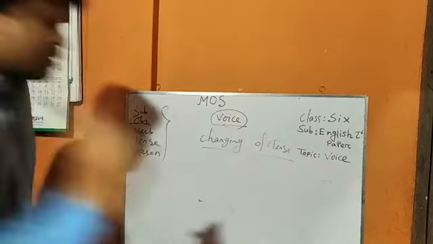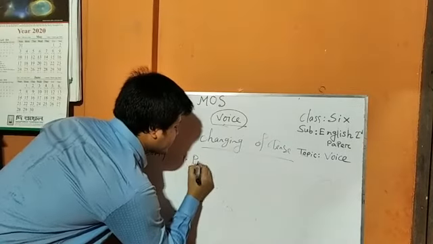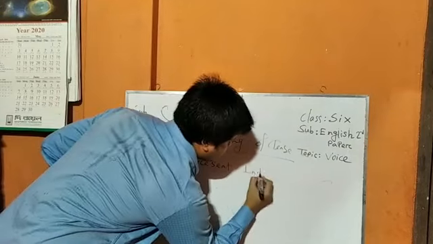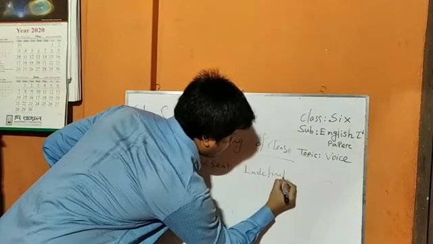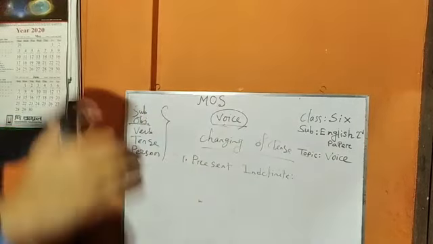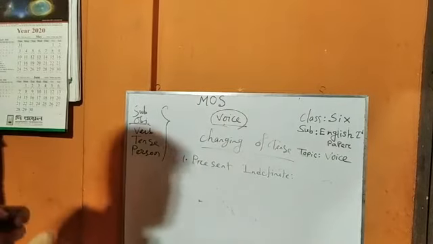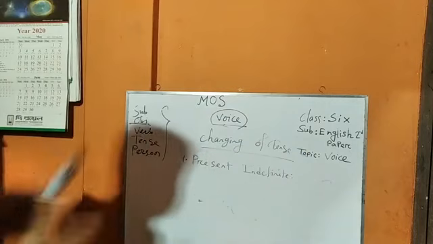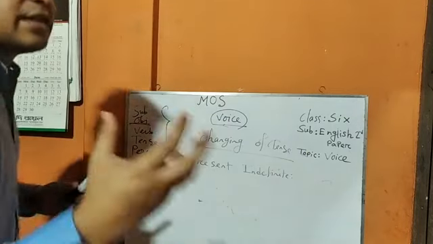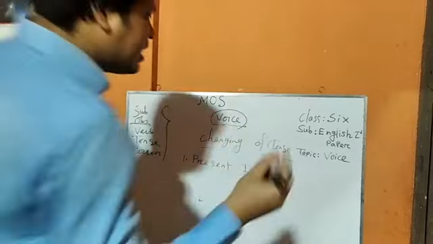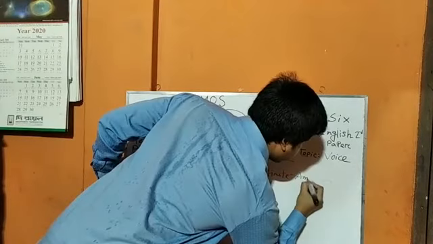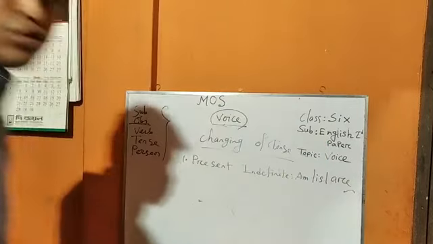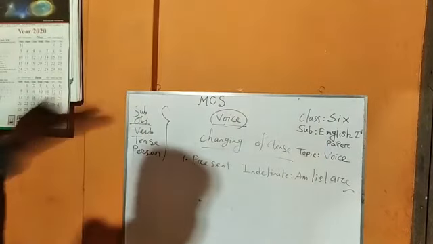That means when we find present indefinite tense, we may find an active voice in present indefinite tense. When we change it into passive voice, at that time we have to take some auxiliary verb, and these are am, is, and are. Okay, my dear student, am, is, and are.